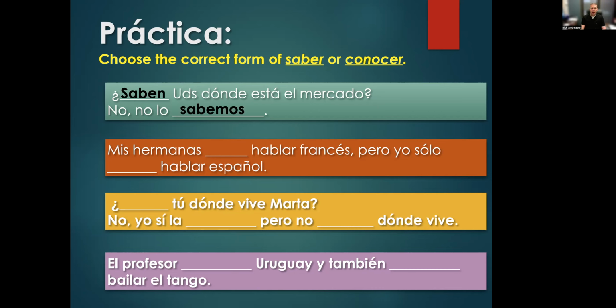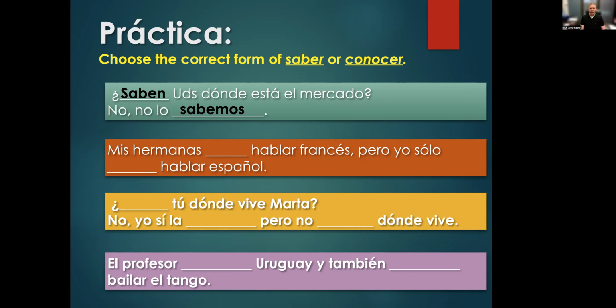We don't know, right? In this case, we've talked about direct objects before. So in this case, the lo is that direct object taking the place of where the market is, like that fact. No, we don't know it. Do you know where the market is? No, we don't know it. So that lo is taking the place of that whole phrase, ¿dónde está el mercado?